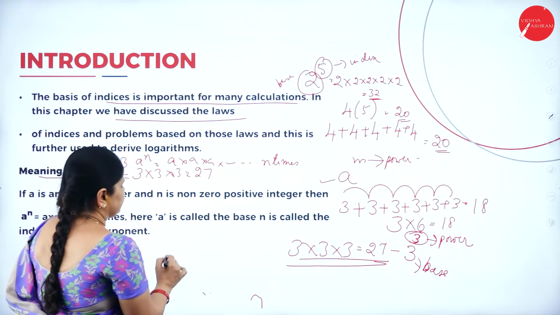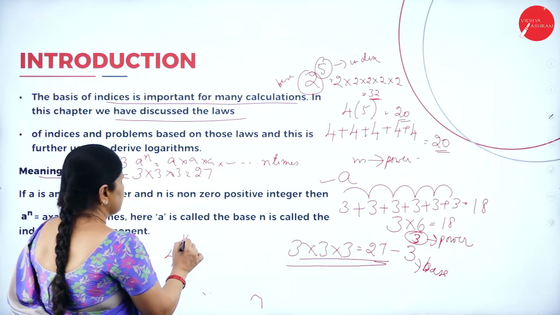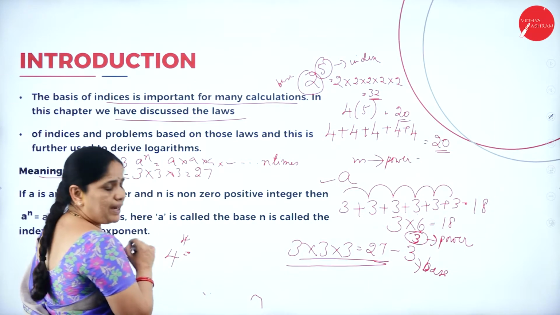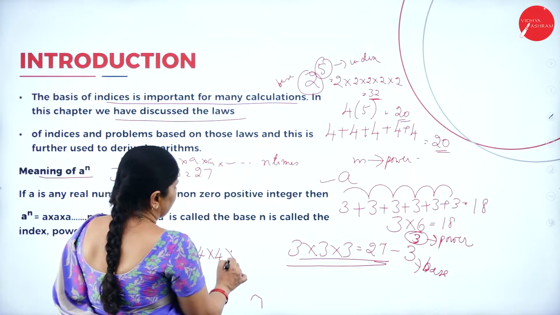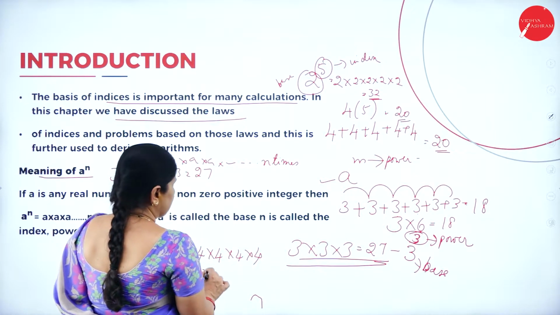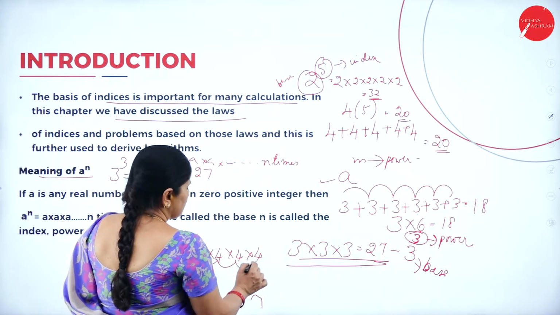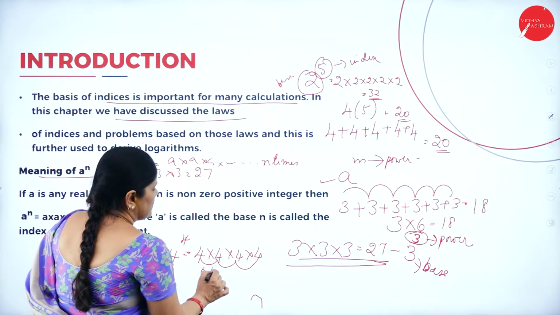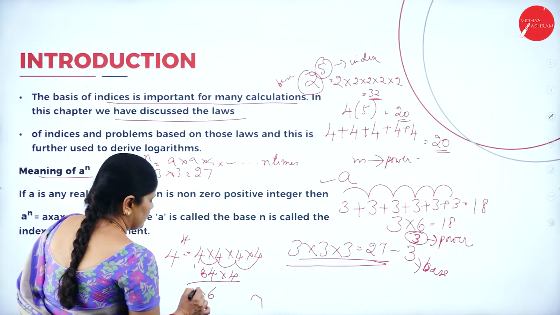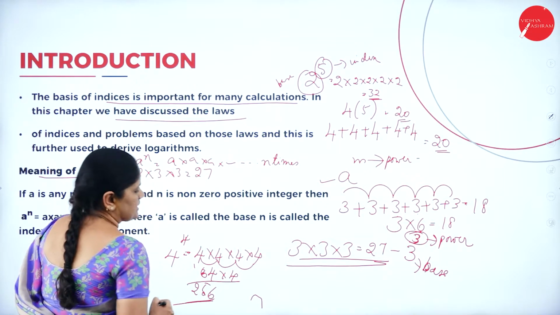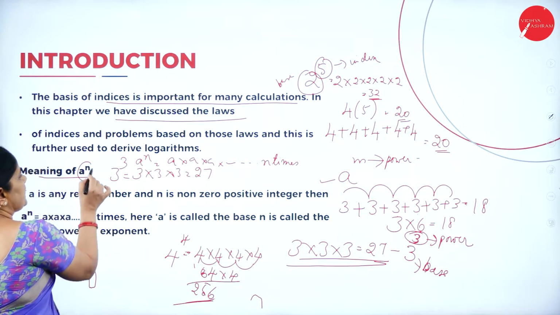Suppose I write 4 to the power 4. What does this indicate? I should multiply this 4 times, so 4 into 4 into 4 into 4. This comes to 4 into 4, 16. 16 into 4, 64. 64 into 4 will be equal to 256. So, in this way, we should understand that suppose a is any real number.